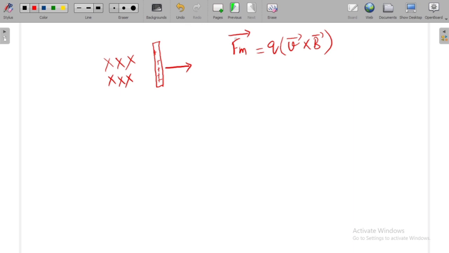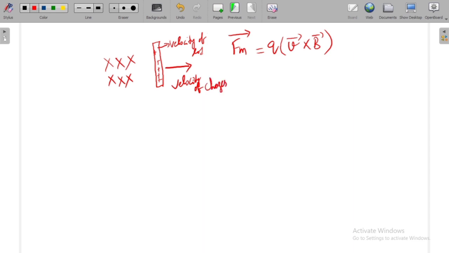Here V bar is the velocity of the charges. The velocity of the charges depends upon the velocity of the moving rod. The velocity of the rod is the same as the velocity of the charges, because inside the rod we have charges. As the rod moves, the charges also move.